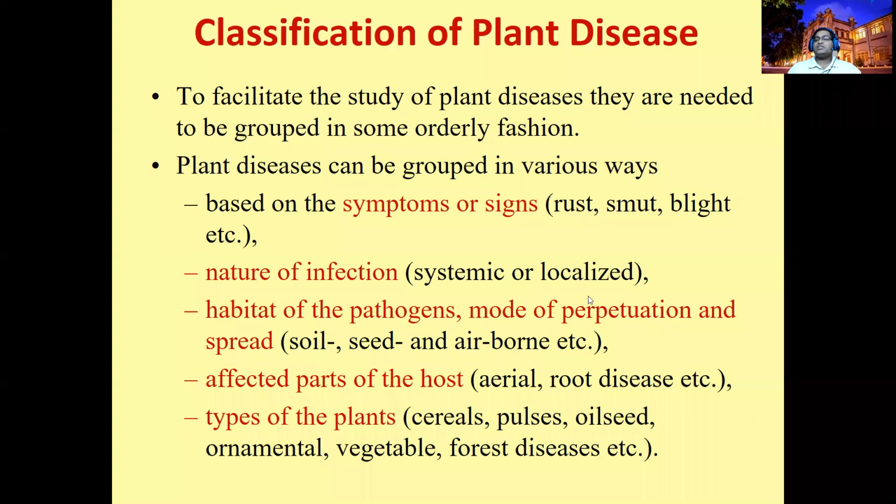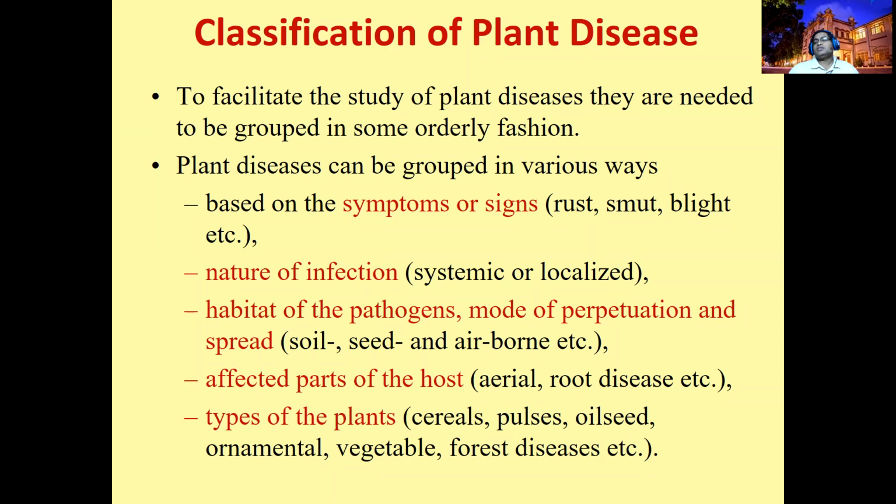Localized means, for example, if you are seeing a leaf spot, it is localized. It is not systemic; the vascular tissues are not affected, only the leaf tissue. The habitat of the pathogen or mode of perpetuation can also be classified: airborne disease, seed-borne disease, soil-borne disease. For example, Phytophthora is mainly a soil-borne disease, and sometimes rain splash can help it spread.